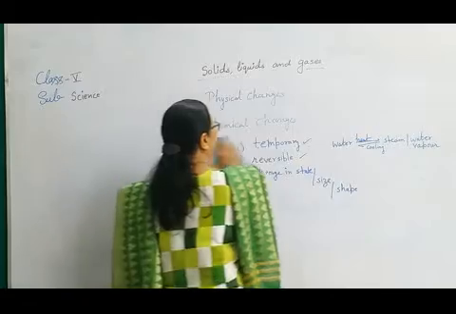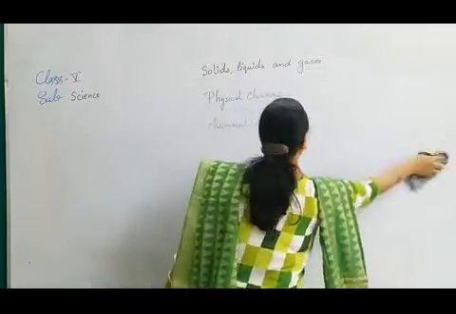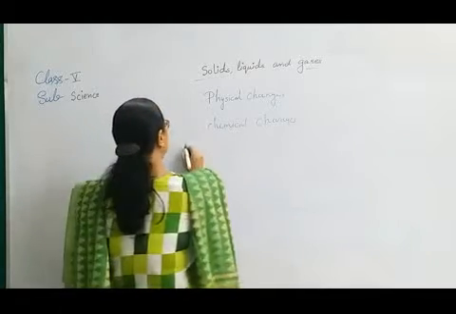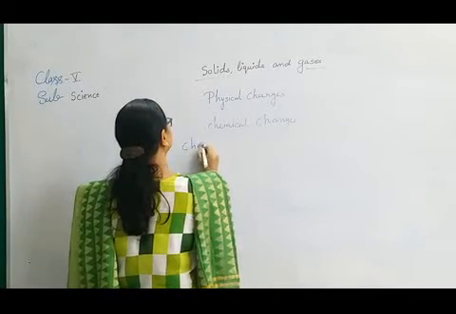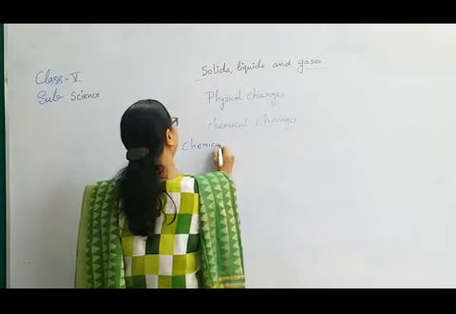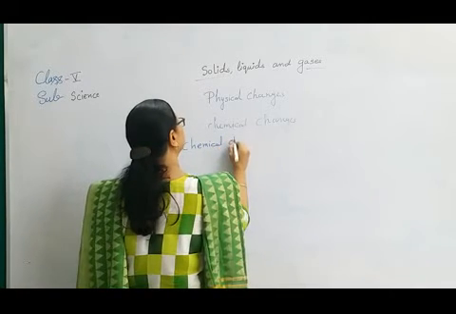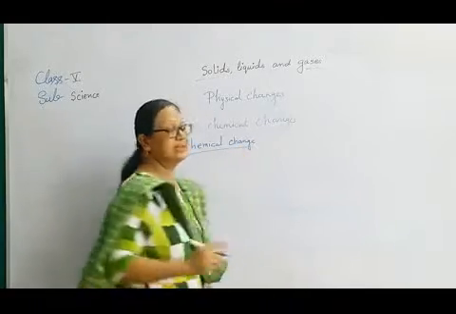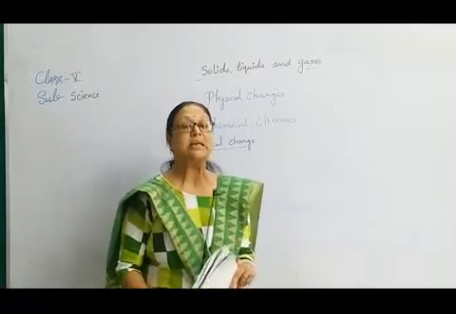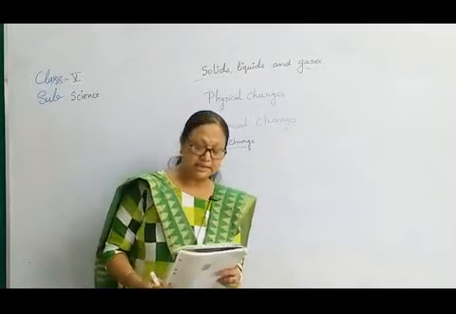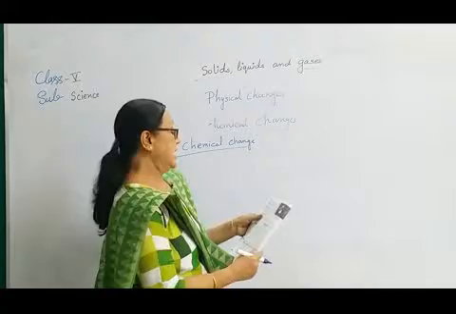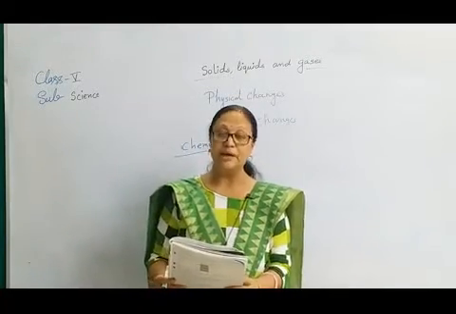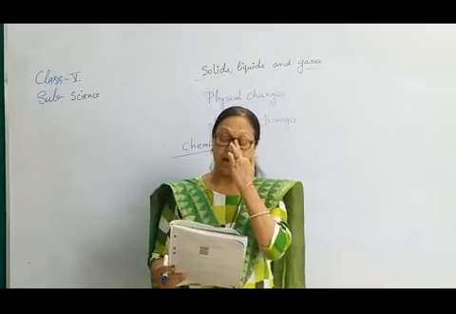Okay, now we will talk about the next type of change, and that is chemical changes. So the second type of change is chemical change. How will we justify whether it is a physical change or a chemical change? We already discussed what a physical change is. And now what is a chemical change? When matter changes together to form a new substance, it is called a chemical change.